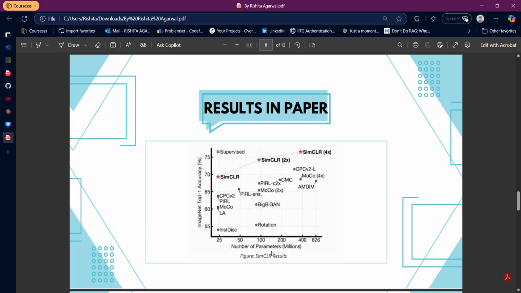Let's go on to the results in the paper. Let me discuss this graph in detail. This graph shows the supervised learning performance, which has fewer parameters but high accuracy. But as we increase the number of parameters, SimCLR is actually able to come on par with the supervised learning algorithm, which is a very important breakthrough of this paper, because here we are able to say that an unsupervised learning algorithm is performing on par with the supervised learning algorithm.